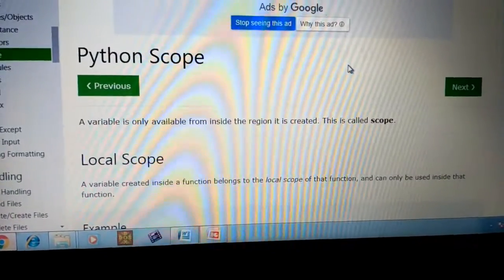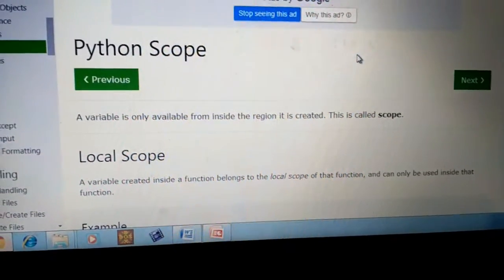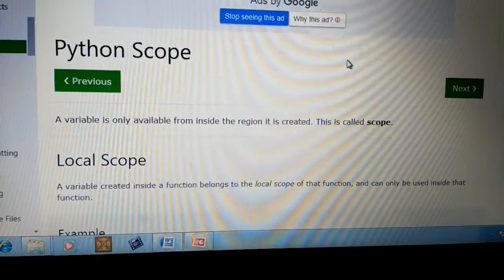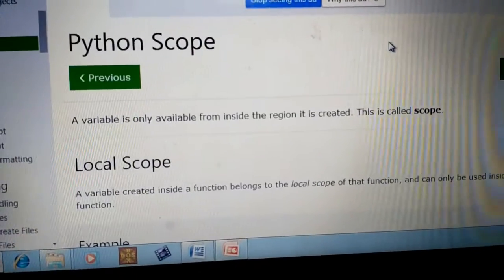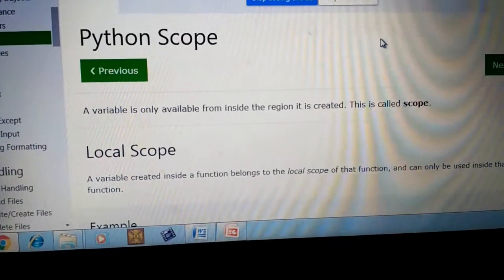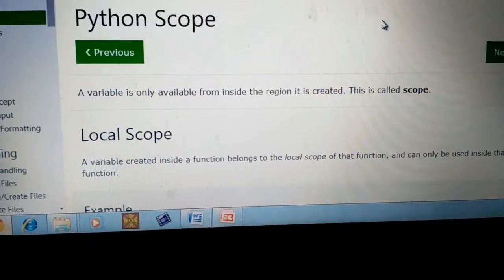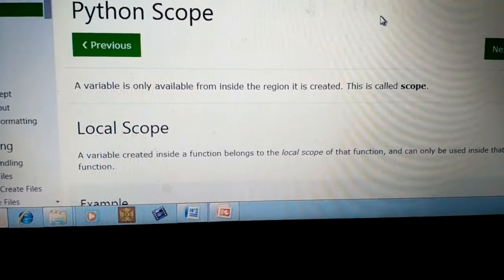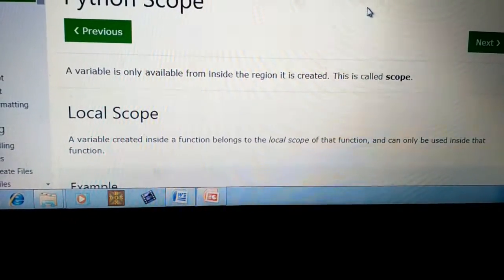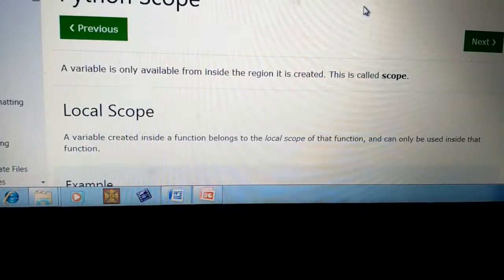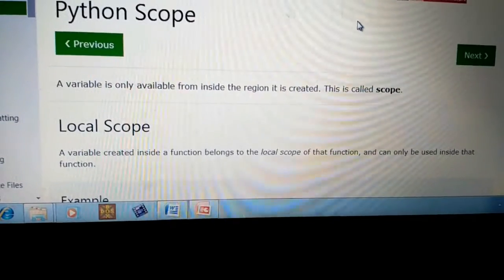So why do we discuss the concept of scope? Variables are declared in the main function and sub functions. So the same variable can be created in the main function and a sub function. When we create some variables in a sub function, those belong to that region only. That is, the scope of the variable is the sub function only. Those are not accessed outside of this region, that is, in the main function. So a variable belongs to a particular region.